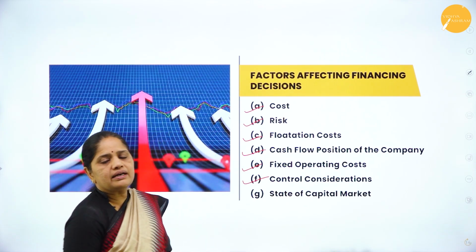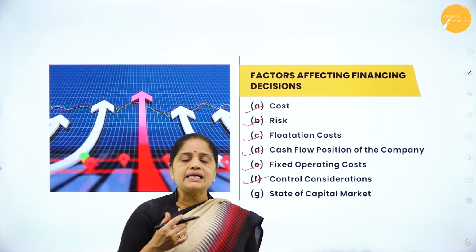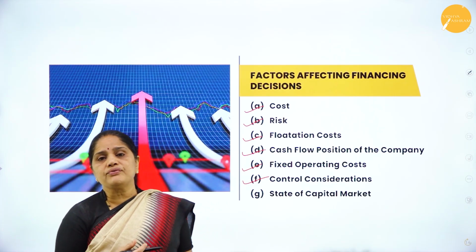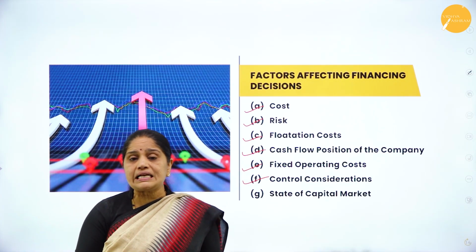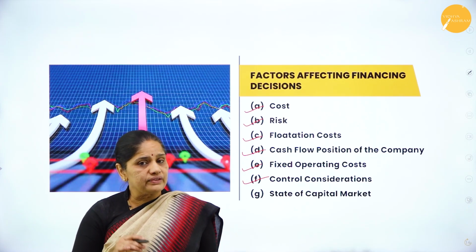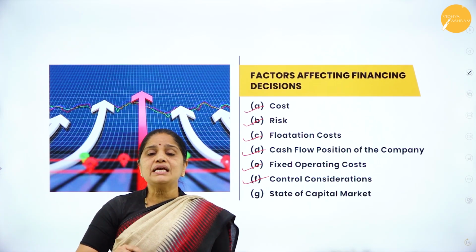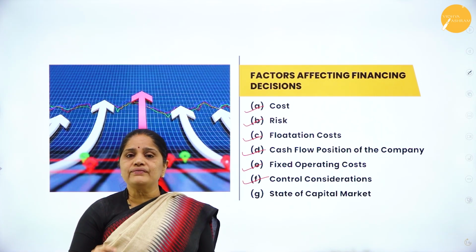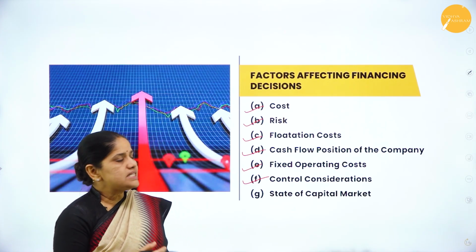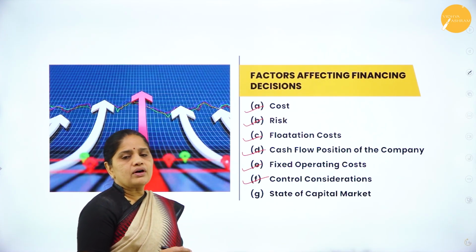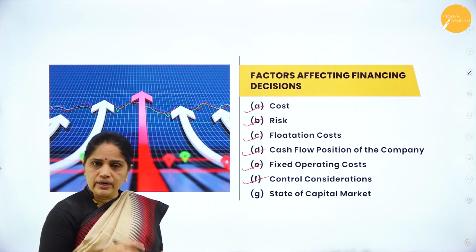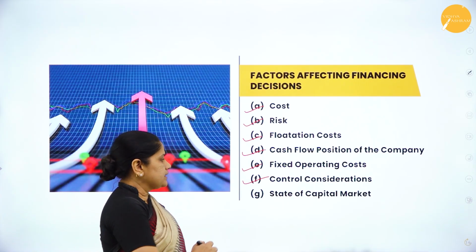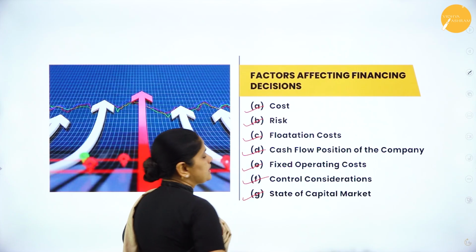So in case the company decides to raise finance by the issue of equity shares, then it will result in dilution of the control of the company. So if the company is not ready for dilution of the control, then it is best for them not to go in for equity shares.